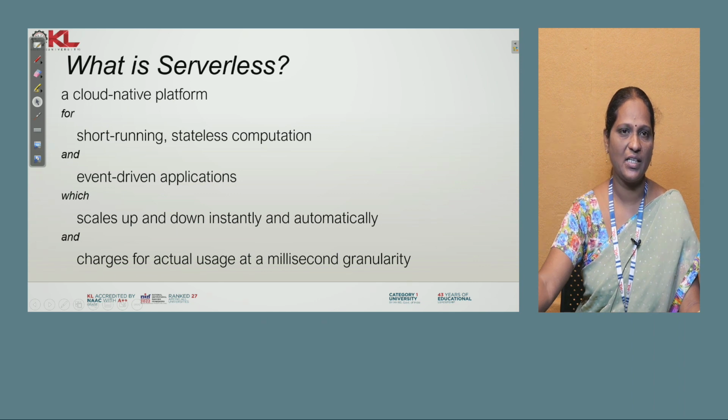Serverless does not mean that there is no server, but that the developer need not worry about any underlying infrastructure management. You have to concentrate only on your code so that you can execute it in the environment you require, and that environment will be provided by the cloud itself. There are many serverless services in AWS; the basic serverless compute service is Lambda. Like that, you have many serverless services offered by AWS.